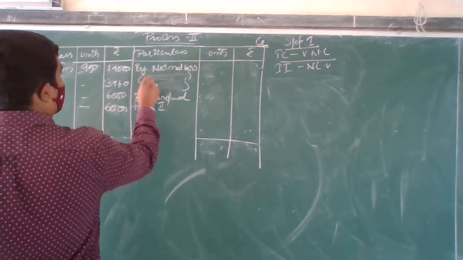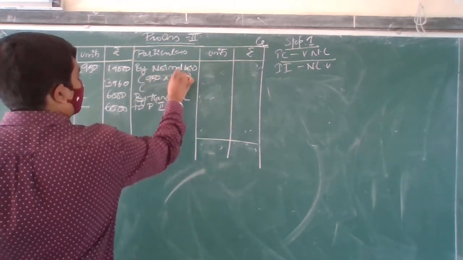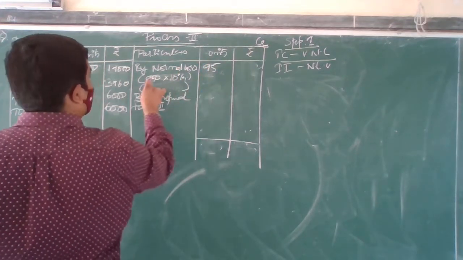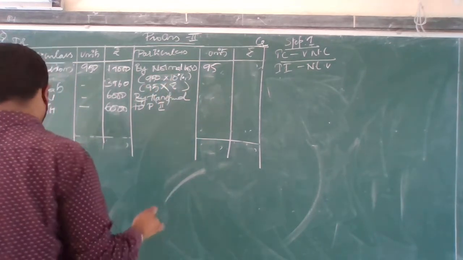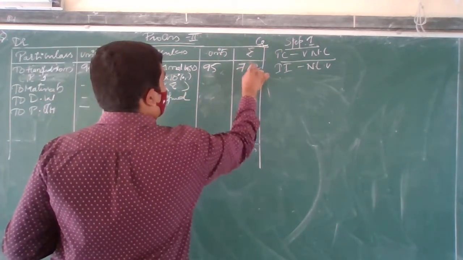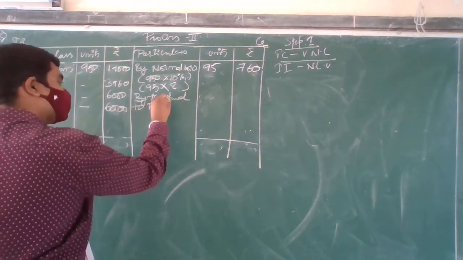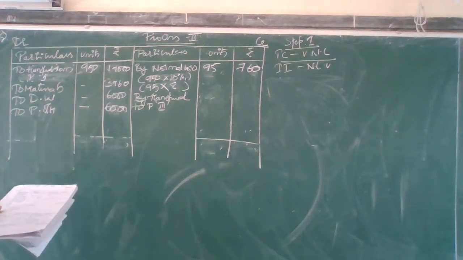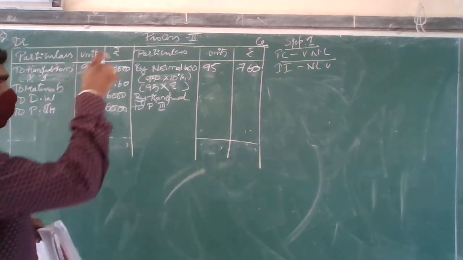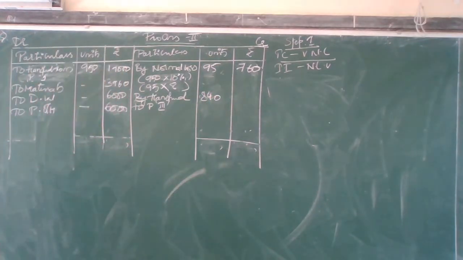Okay, how much is the output? Normal loss of 950. How many percent should we take? 10%. So how much do you get? 95. At what rupees will you sell this wastage? How much is given in the problem? 8. When you do 950 into 8, how much do you get? 7,060. Okay, next I am going to transfer to process 3. So by transfer to process 3, how much do I have? That is we have 840. I should get the balancing figure and I have to take that.